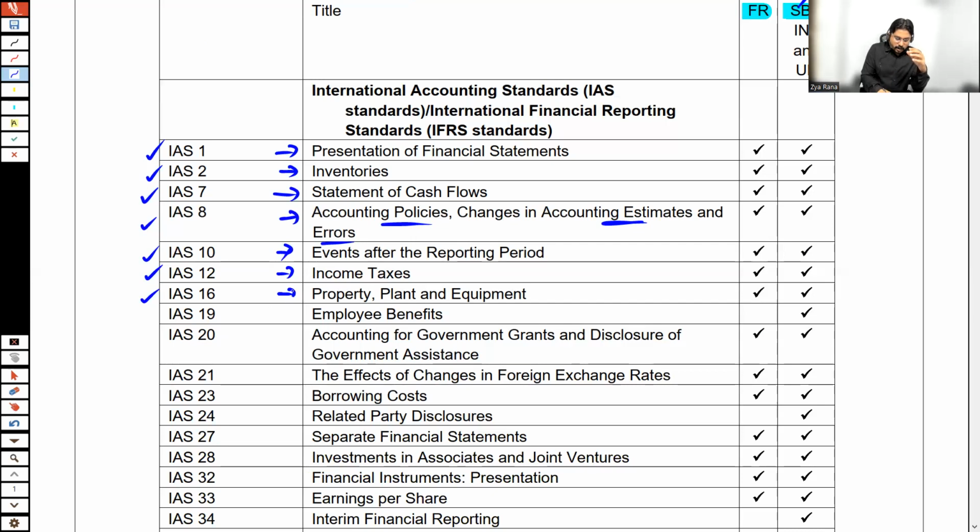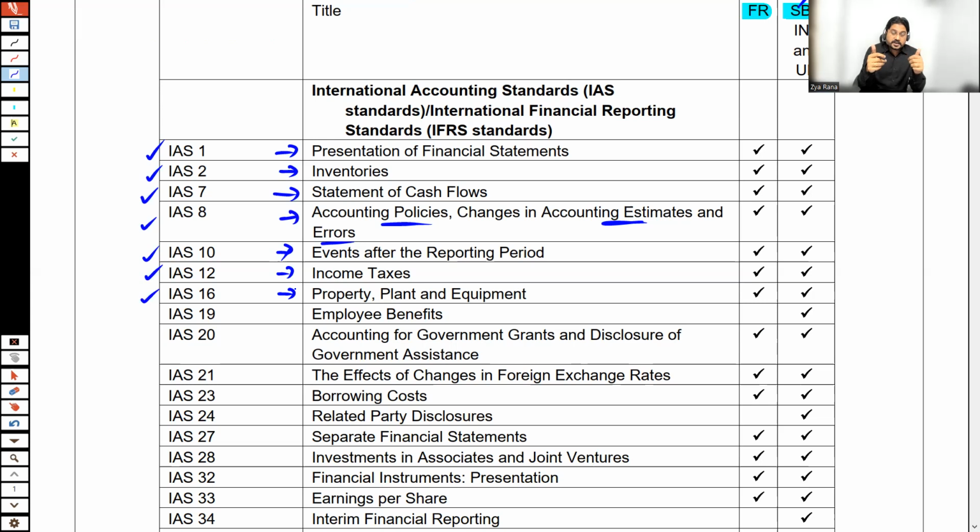IAS 16 tells about property, plant, and equipment, in fact, the tangible non-current assets. There are certain IASs also there at F3 level, but at that time, we do not follow the name. We do not study the standard by its name, but at FR, it is necessary for us to know about the accounting standards and the names and the treatment and all of the things which pertain to the accounting standards or the reporting standards.